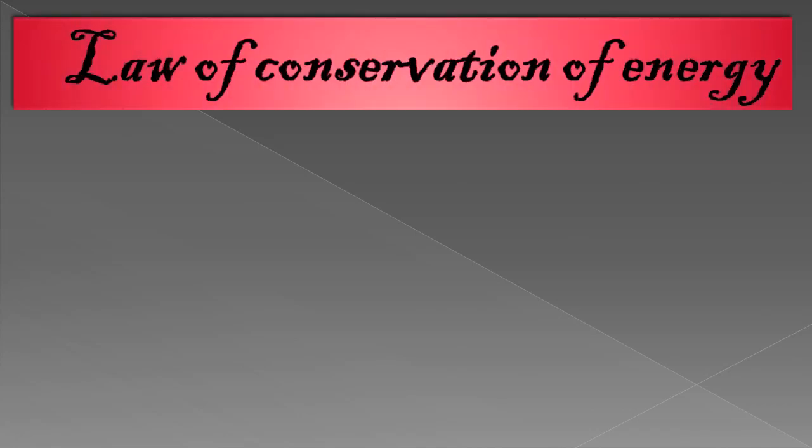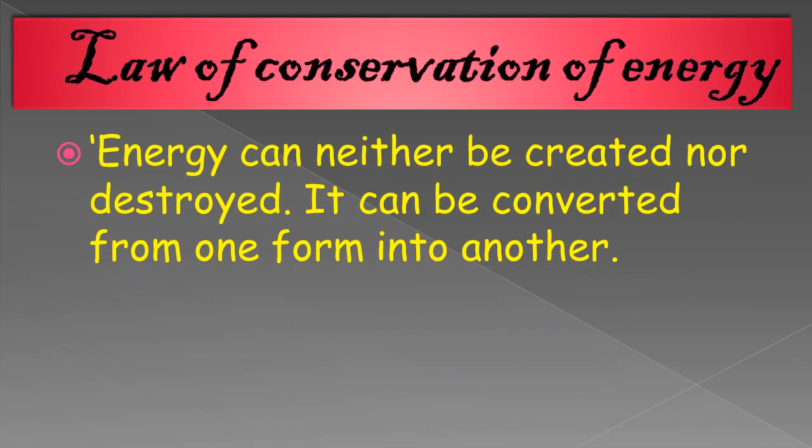Okay, so the next topic is the law of conservation of energy. So what is it? Energy can neither be created nor be destroyed. It can be converted from one form into another form. That means one kind of energy like potential energy is not destroyed, and it cannot be created, but potential energy can be converted into kinetic energy and kinetic energy into potential energy. Okay, so this is how one type of energy can be converted into another type of energy, and energy cannot be created or destroyed.